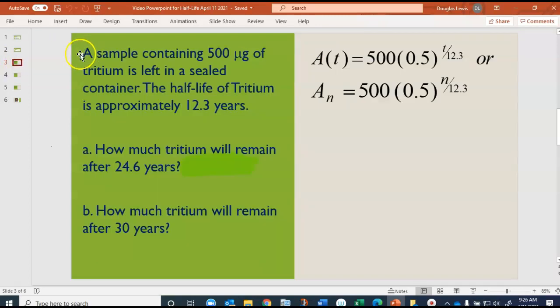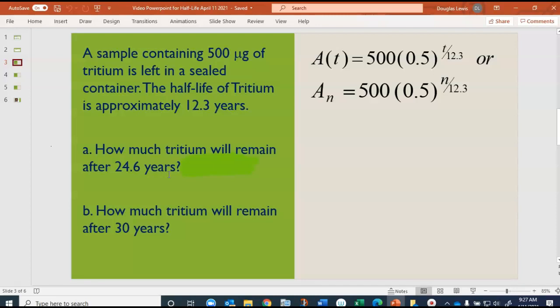So let's start with a sample containing 500 micrograms of tritium, which is left in a sealed container. The half-life of tritium is approximately 12.3 years. So how much tritium will remain after 24.6 years? Well, for this problem, I want you to notice that 24.6 years is 12.3 doubled, right? So this means that it will have undergone two half-lives.